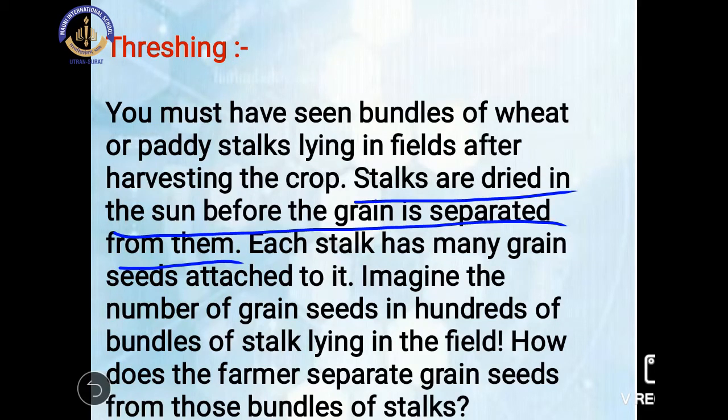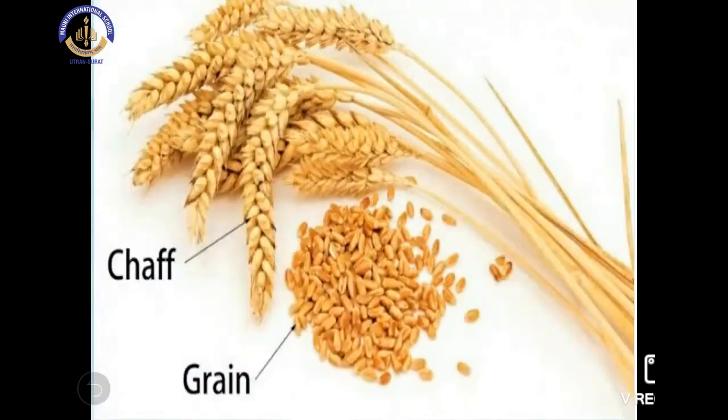So to separate the grain from the stalk, what should we do? Which process can we use? The process is the threshing process. See, this is the part of the stalk of grain. Here is the stalk of the wheat, and its part is given here.